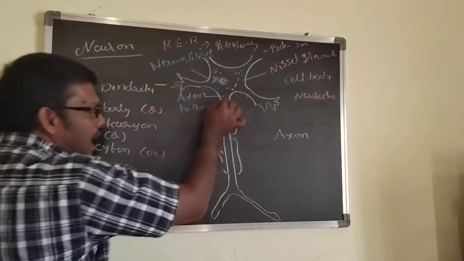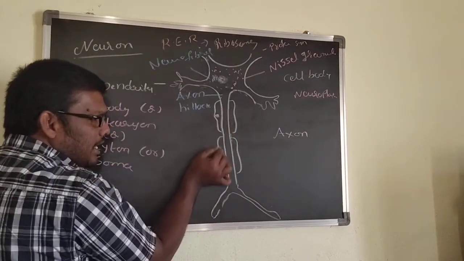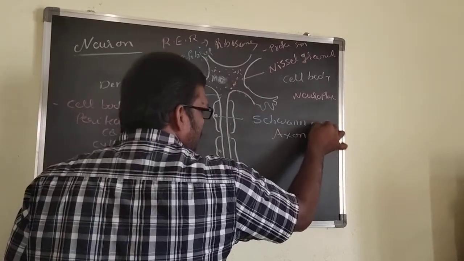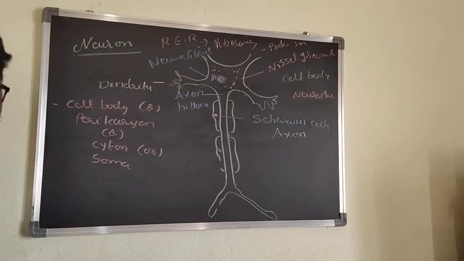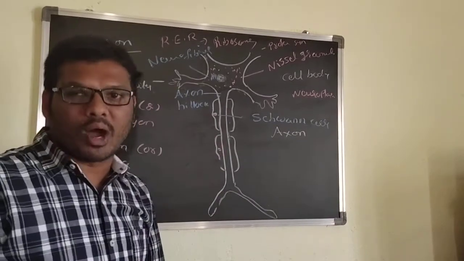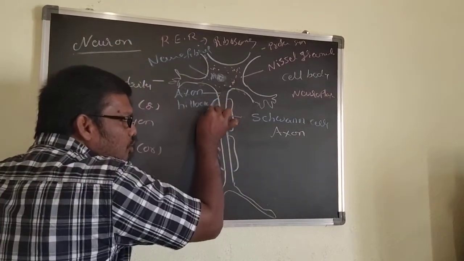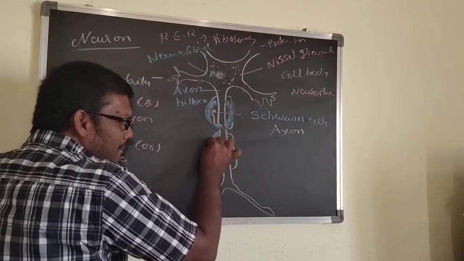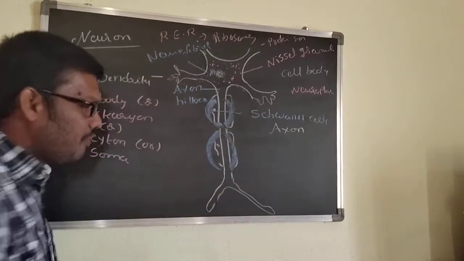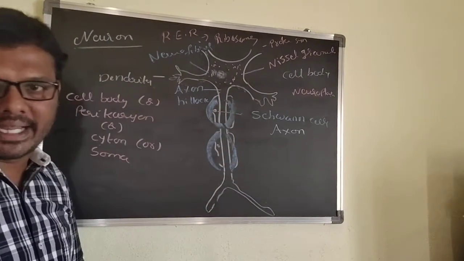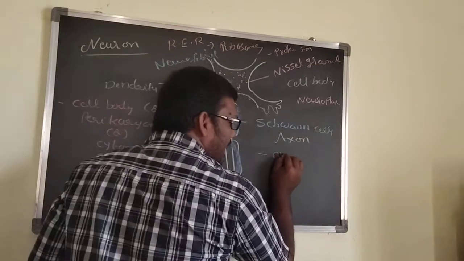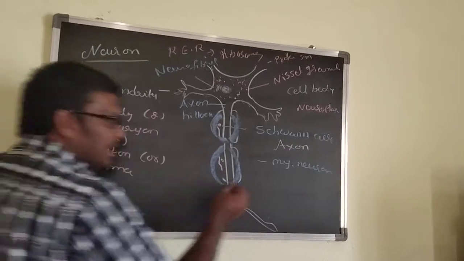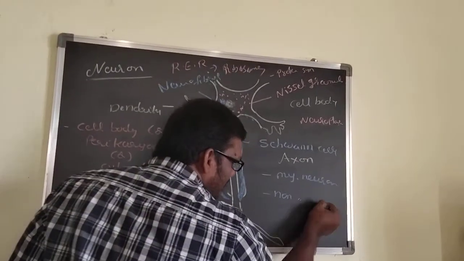And then on the axolemma there are specialized cells. Those cells are called Schwann cells. What is the use of these Schwann cells? These Schwann cells are useful to secrete myelin sheaths. When the myelin sheath is present, that neuron is called a myelinated neuron. If the myelin sheath is not there, that neuron is called a non-myelinated neuron.